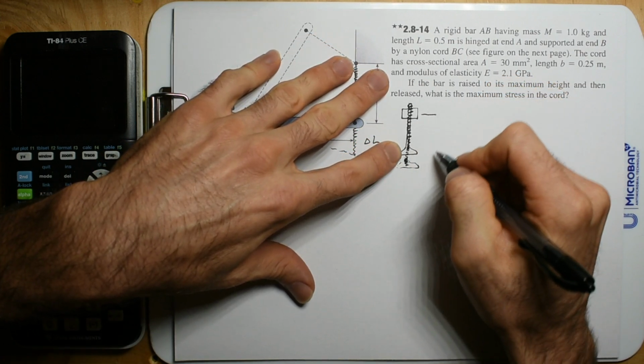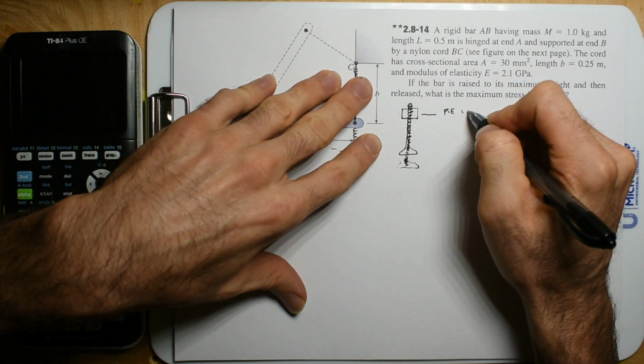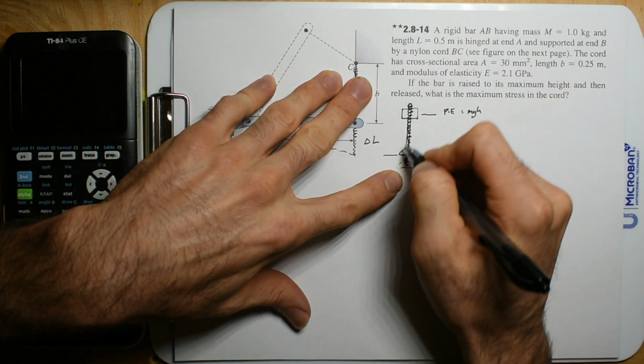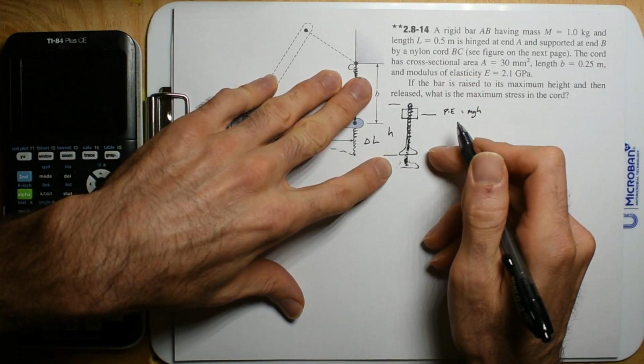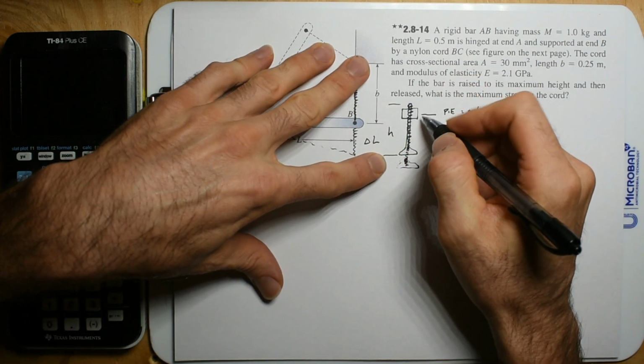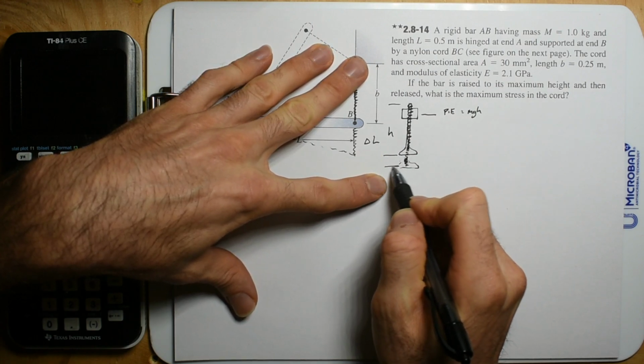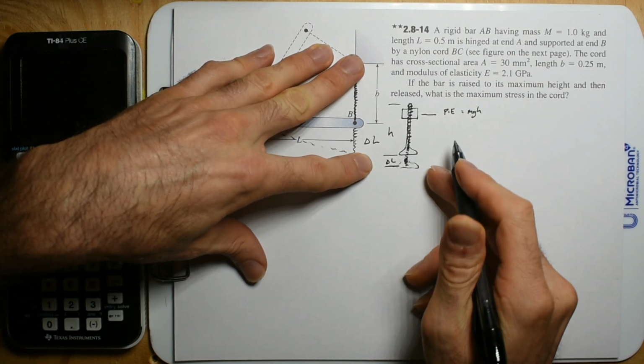When we use energy, we say the potential energy up here is, let's say, mgh, and we're just saying this is h. But the total potential energy after the spring lengthens is actually plus this change in length.